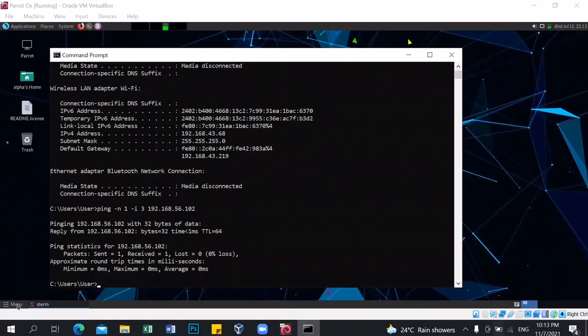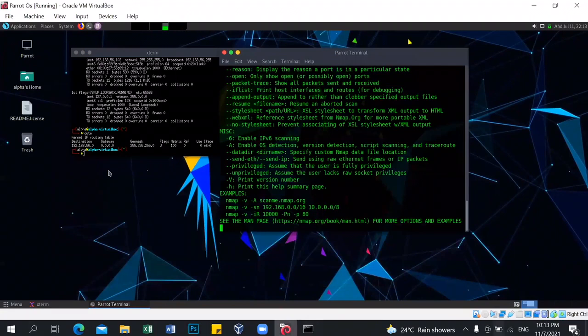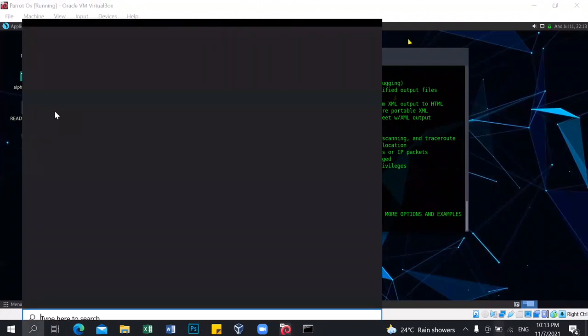After that, open Nmap on Parrot OS, and open Wireshark on Windows.